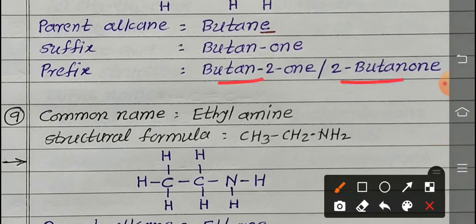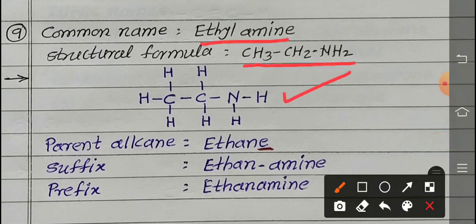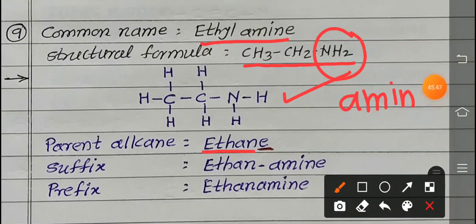Second last, the common name of the given structure is given here. Ethylamine, formula is given: CH3CH2NH2. We are drawing the structure. Then how many carbons? So parent alkane name is ethane. Suffix: now NH2 is the amine group. NH2 group is which functional group? That is the amine. So E replaced by amine. So ethanamine. And that functional group is attached to only the first carbon atom.